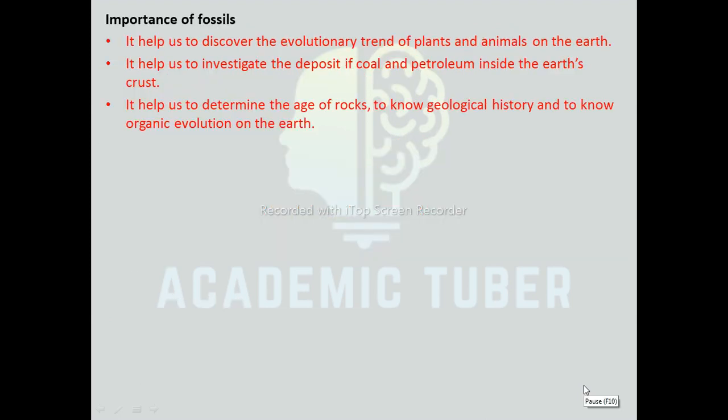Importance of fossils. Fossils help us to discover the evolutionary trends of plants and animals on the earth. It helps to investigate the deposit of coal and petroleum inside the earth's crust. It helps us to determine the age of rocks, to know the geological history, and to know organic evolution on the earth.